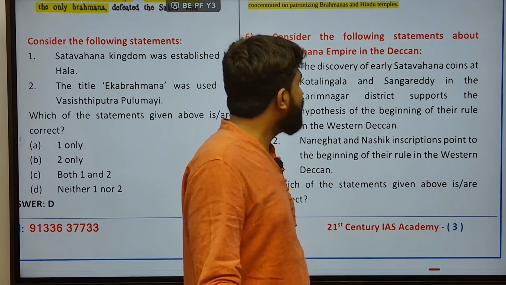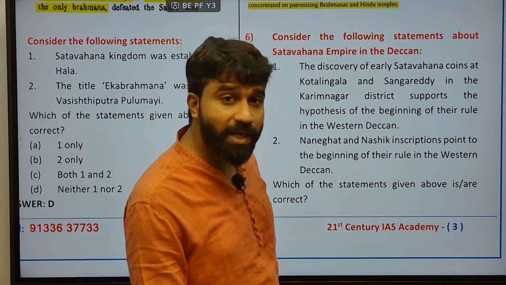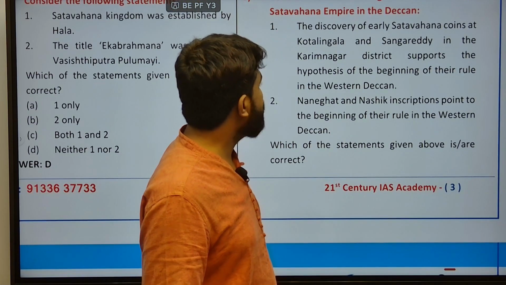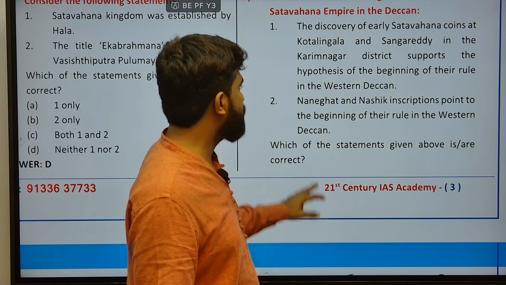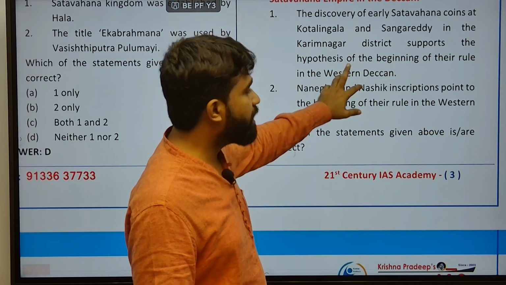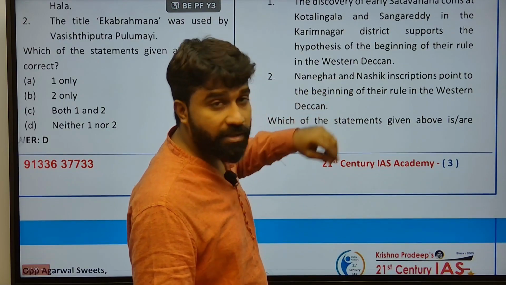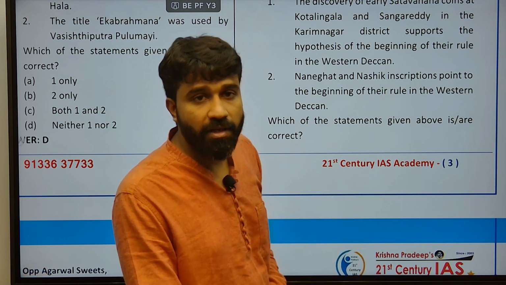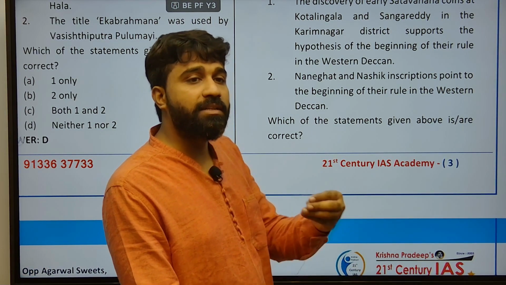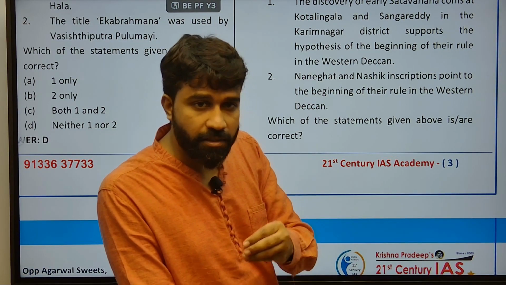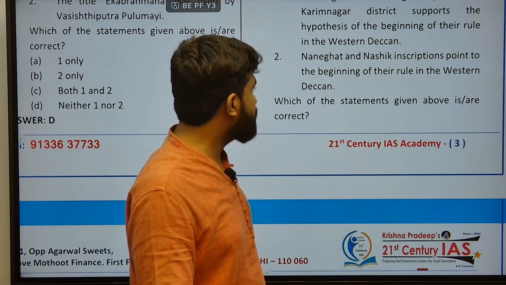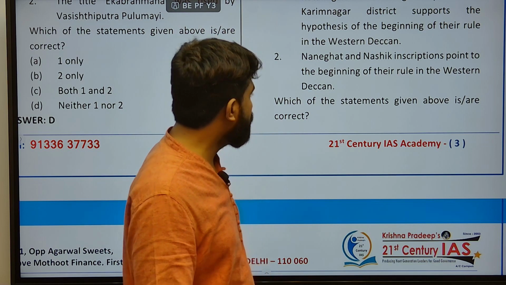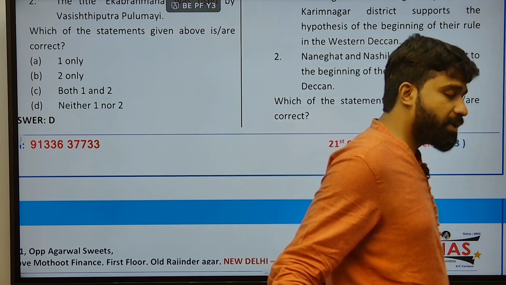Consider the following statements about the Satavahana empire in the Deccan. The discovery of the early Satavahana coins at Kotilingala and Sangareddy in the Karimnagar district supports the hypothesis about the beginning of their rule. They had produced this hypothetical idea that early Satavahanas lived in Kotilingala and established a kingdom in that region. Next, the Nanaghat and Nashik inscriptions point to the beginning of their rule in Western India, that is, the Western Deccan.